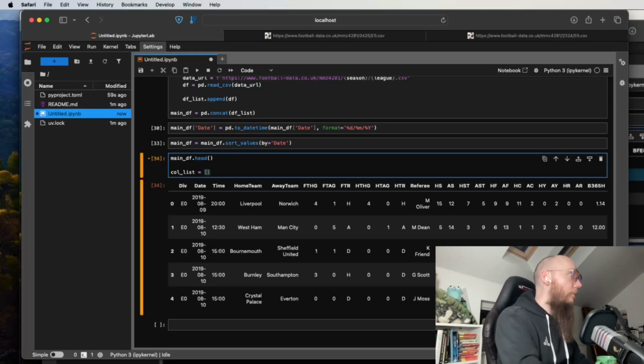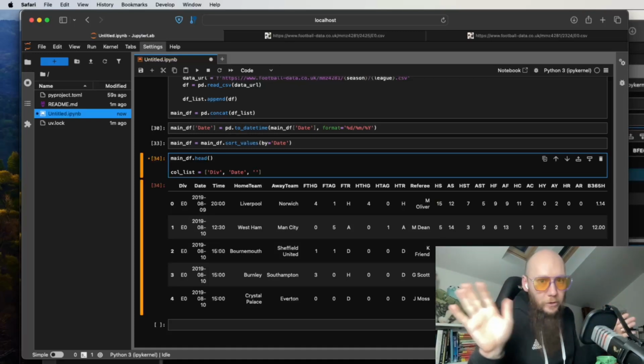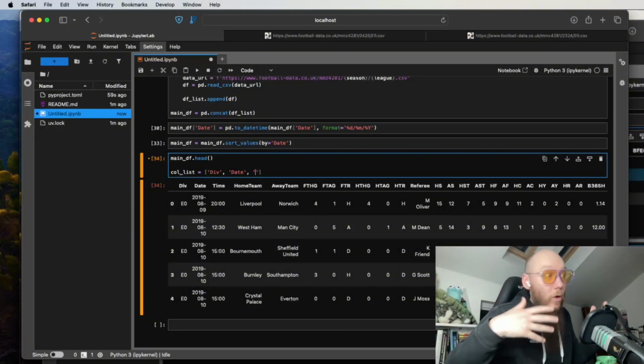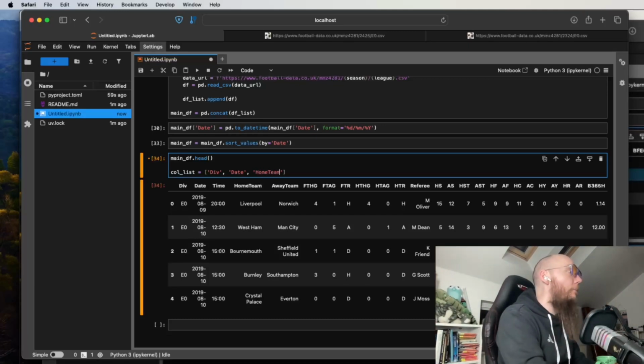We want the division. We want the date. We don't really care about the time because in football modeling, the time that the game takes place, at least for our purposes right now, doesn't matter because teams don't play multiple games on the same day. So I don't care what time the game happened. But what I do care about is the home team, the away team, the full-time home goals, and the full-time away goals.